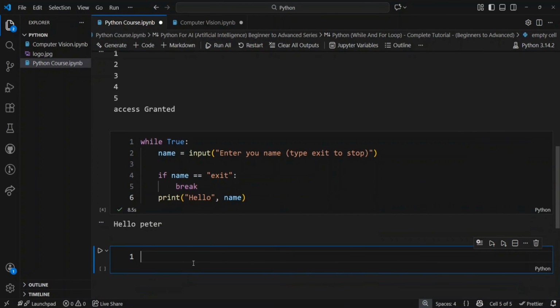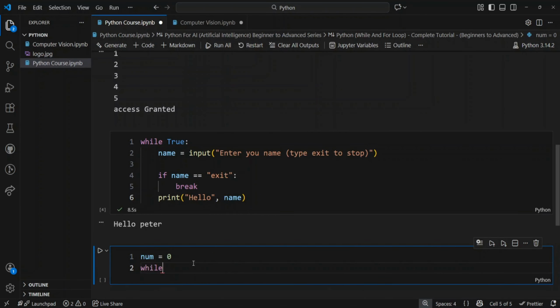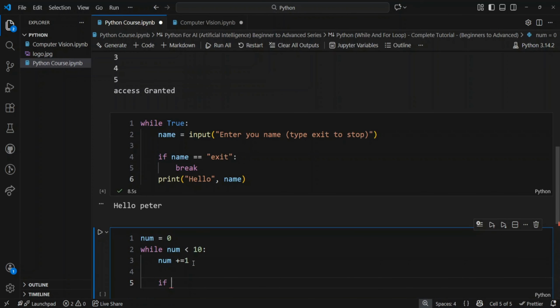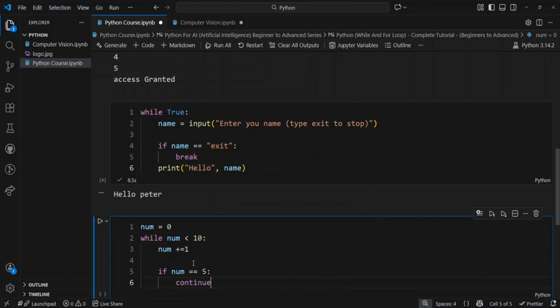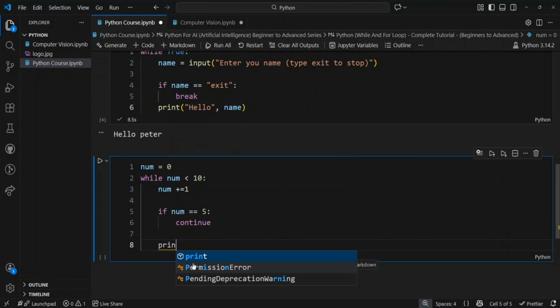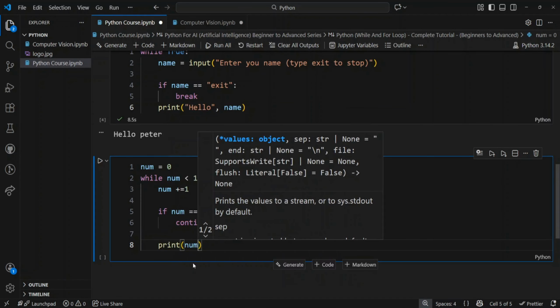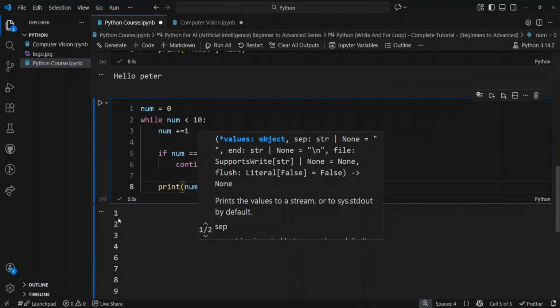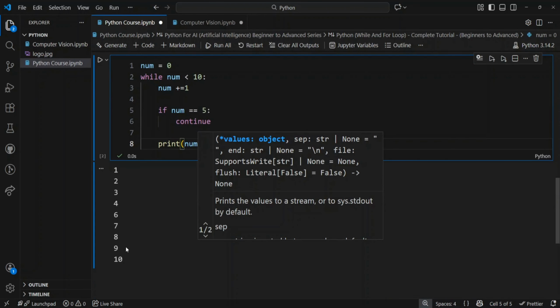Python also has a built-in continue keyword, and we can use it in a while loop. Let's try. number = 0, and while number < 10, keep adding 1 to the number, number += 1, and if number == 5, then we should continue and skip printing 5, and let's say print number. Let's execute the code. So 1, 2, 3, 4 and 5 is not there because it has been skipped, and the rest are printed.